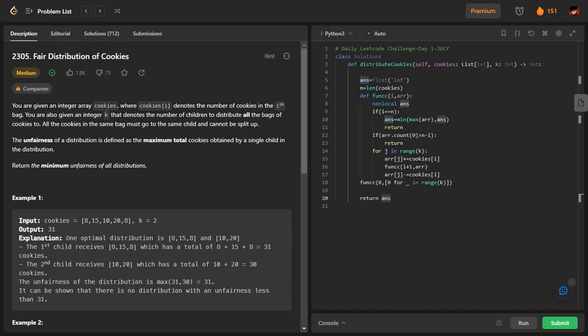So with this, we are going to continue with the July LeetCode Challenge. Even if you have not maintained your pace till now, please try to do it from now onwards, right? So today is the first question of the July Daily Code Challenge, and let's see what the question is. It's question 2305, Fair Distribution of Cookies.